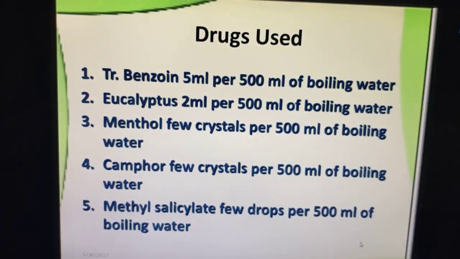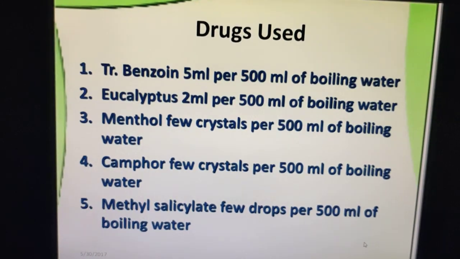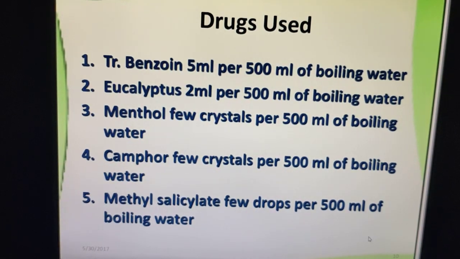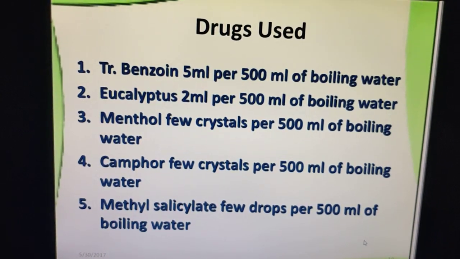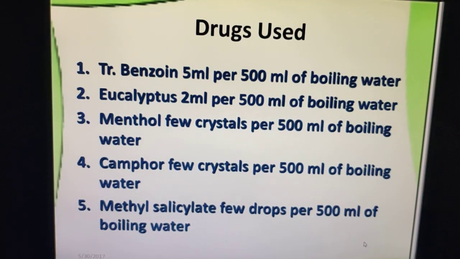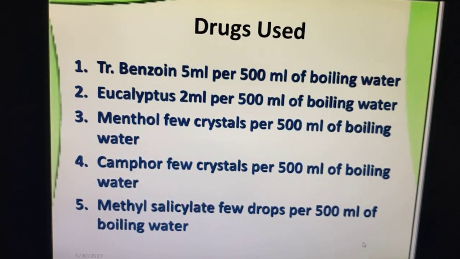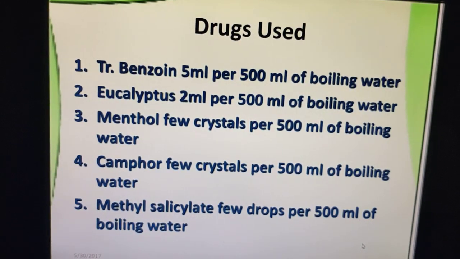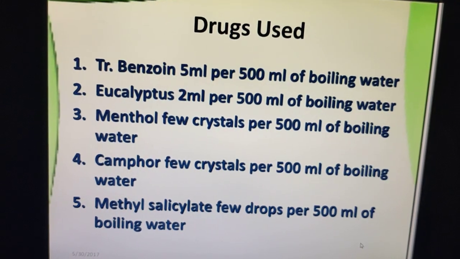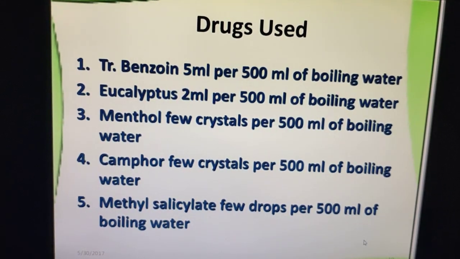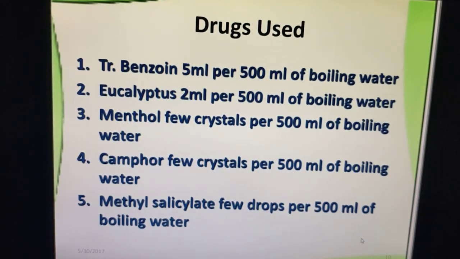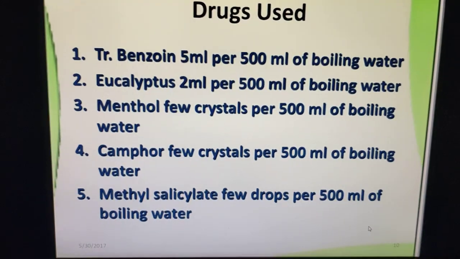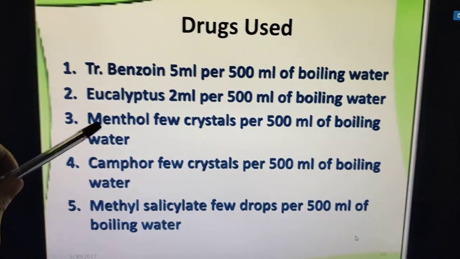Then, what are the drugs we use? Tincture benzoin: 5 ml of tincture benzoin mixed with half a liter, or 500 ml, of boiling water. Or otherwise, we can use eucalyptus, 2 ml per 500 ml of boiling water. Or we can use menthol crystals per half liter of boiling water. Like that we can use camphor also and methyl salicylate also, based on the patient's need. These are the drugs we use. Basically, we use tincture benzoin and menthol.